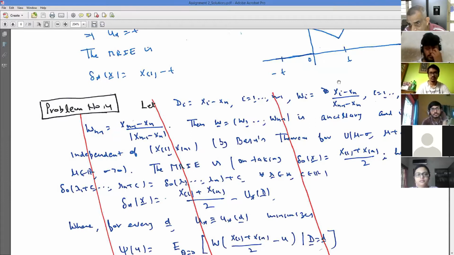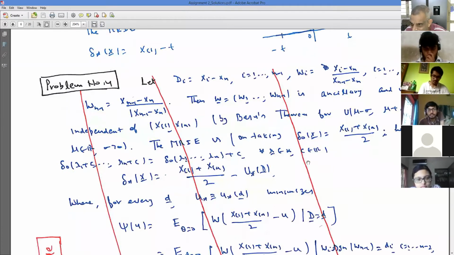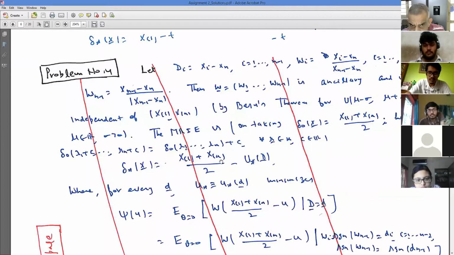So in the larger family, what is the ancillary statistic? W1, W2, Wn minus 1, because x1 minus xn upon xn minus 1 minus. So here I was trying to play a trick. Can I say that although x1, xn and d are not ancillary, because d is not ancillary in this case, in the original case. In this case, x1, xn by 2 is not even complete sufficient.